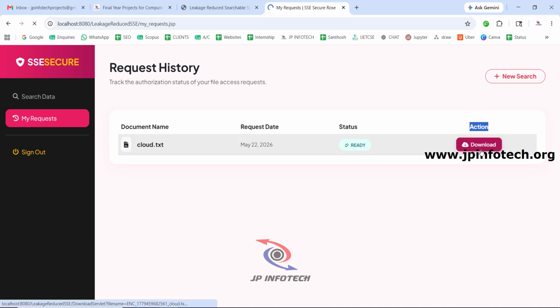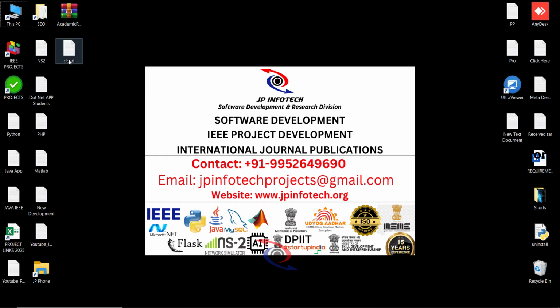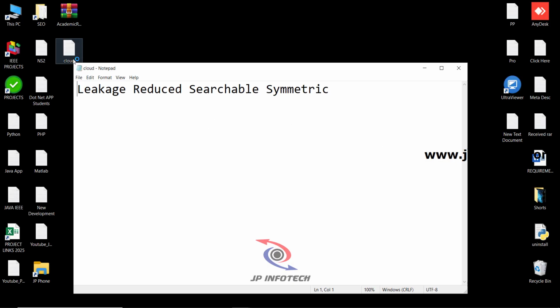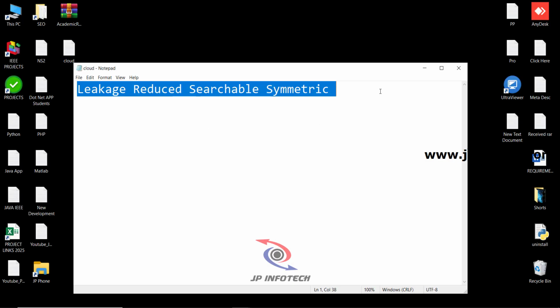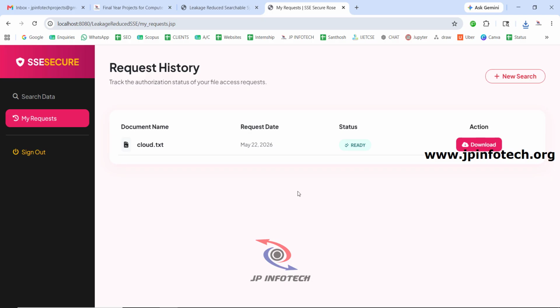Now the decryption process will be done in the backend. The user does not have to provide any key. The keys will be provided by the system automatically, and you can see I'm downloading that to the desktop. You can see cloud.txt now shows "leakage reduced searchable symmetric", which was the original file. It has been decrypted and shown here to the data user.